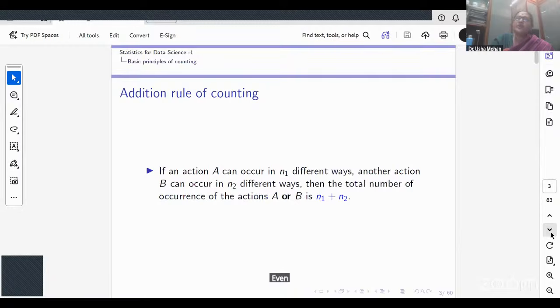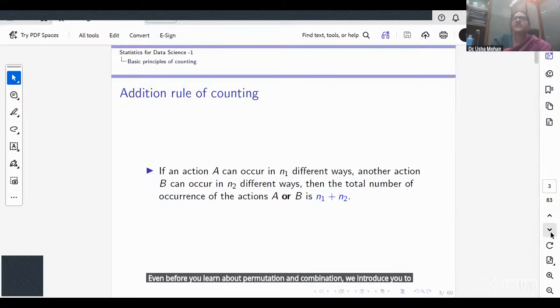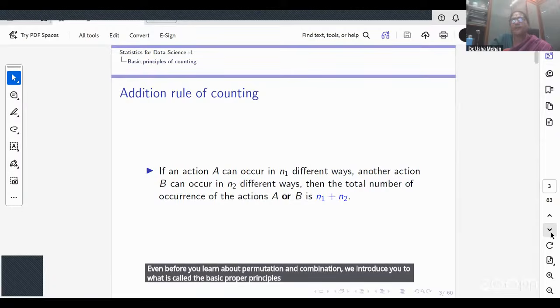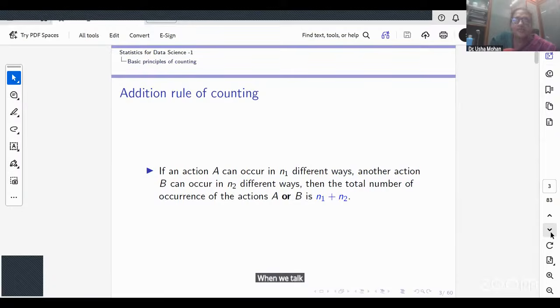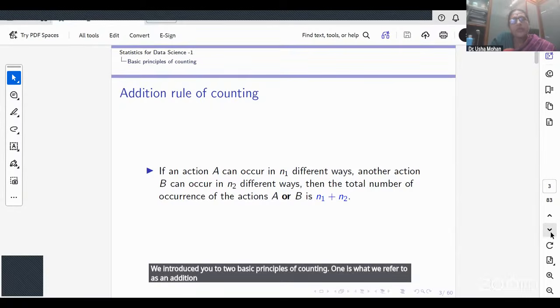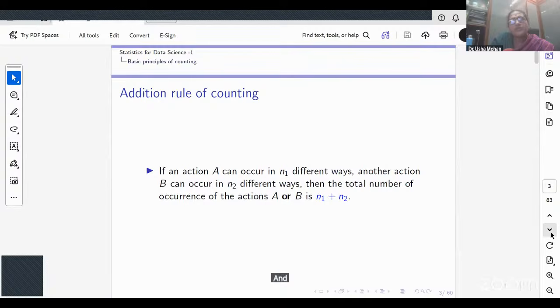Even before you learn about permutation and combination, we introduce you to the basic principles of counting. When we talk about basic principles of counting, we introduced you to two basic principles. One is what we refer to as the addition principle of counting, and the other is the multiplication rule of counting. Now, what is the key difference between these two rules?